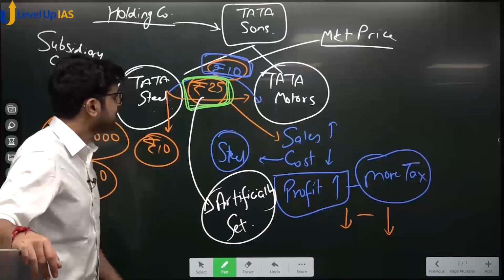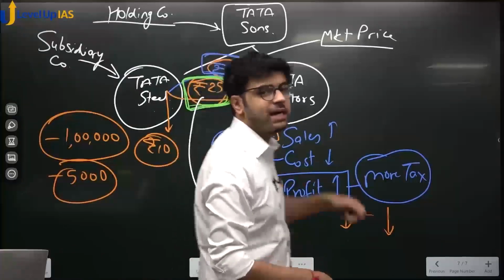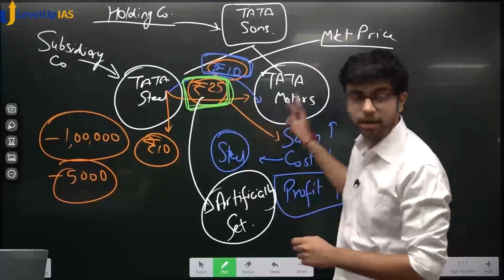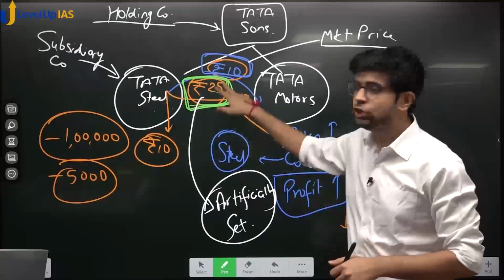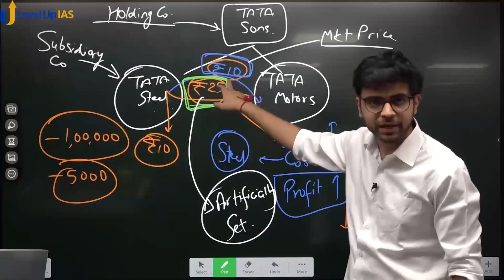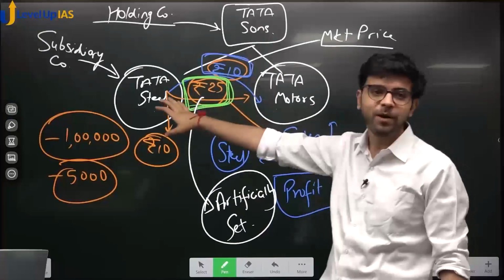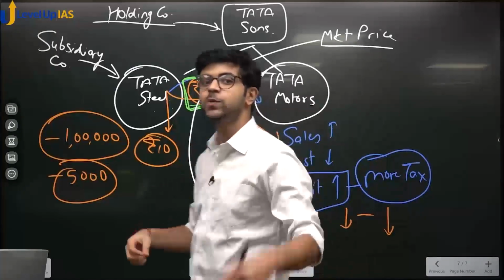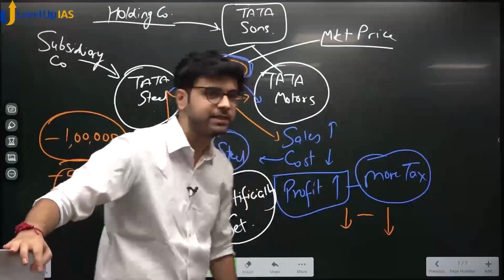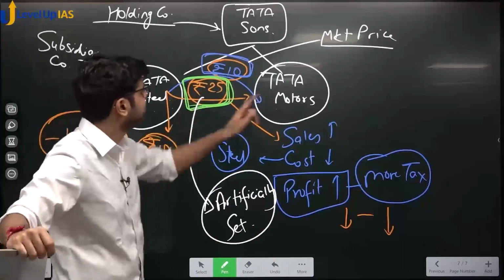Okay, so we were discussing at what price Tata Steel is now selling steel to Tata Motors. See, officially it was 10 rupees. Then something happened. Tata Sons called up Tata Steel and said, you price your steel at 25 rupees. Yes or no? What happened? Tata Motors purchased it at 25.